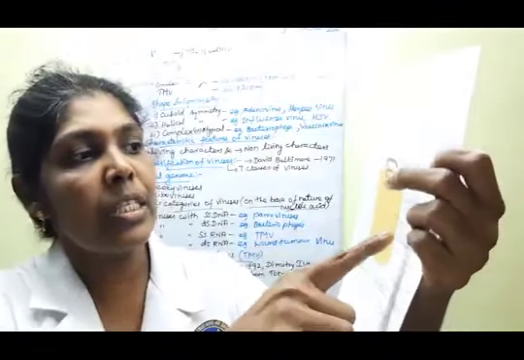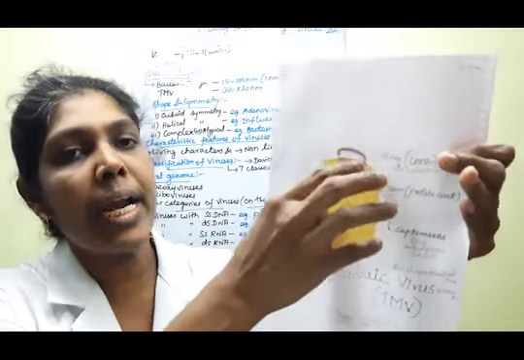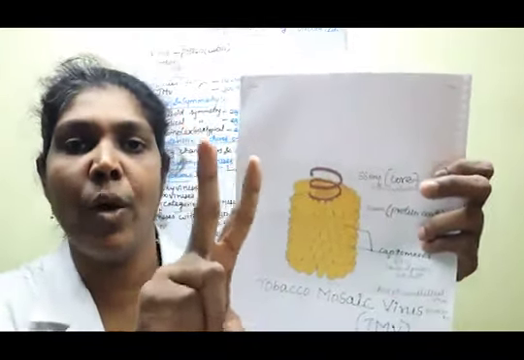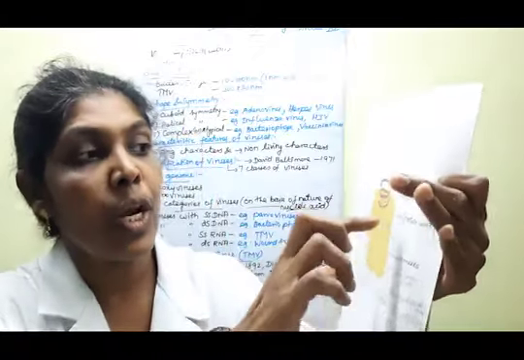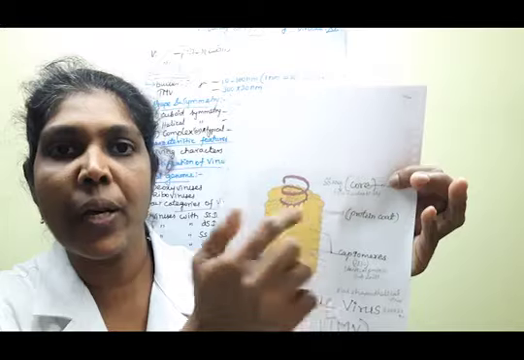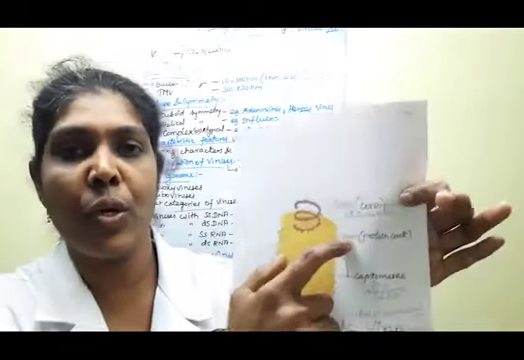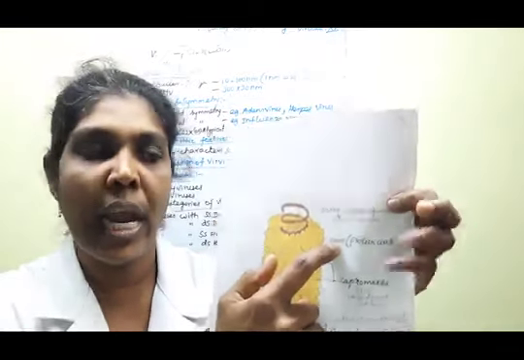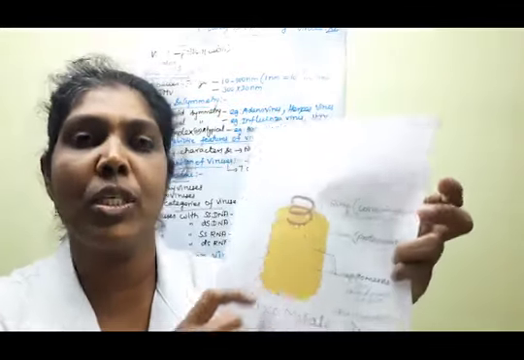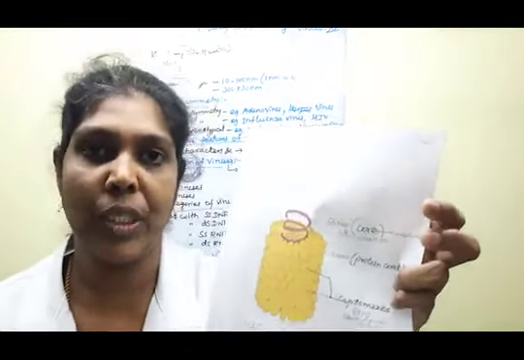Understood? Next, in the tobacco mosaic virus there are two essential components. One is the protein coat, known as the capsid. Another is the core substance, called the nucleic acid.